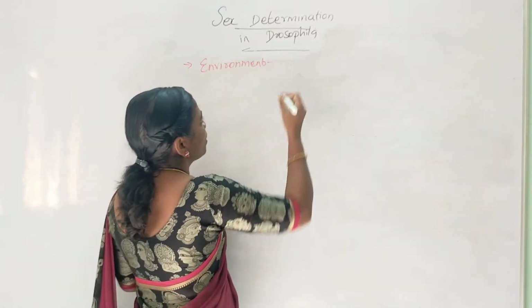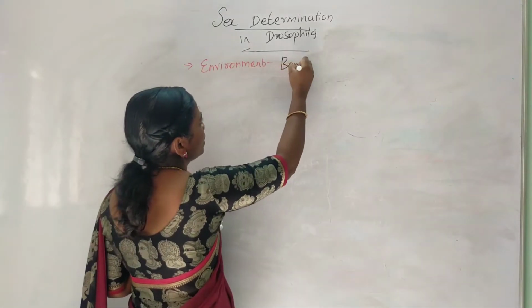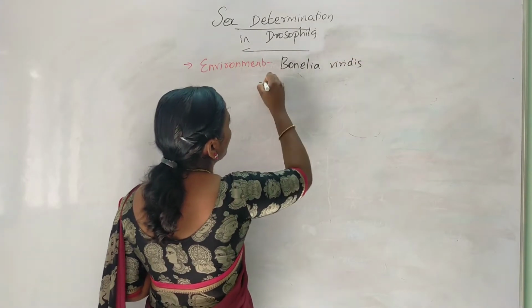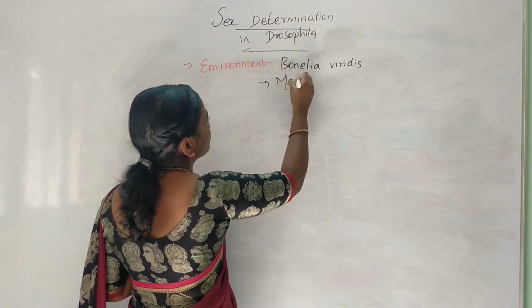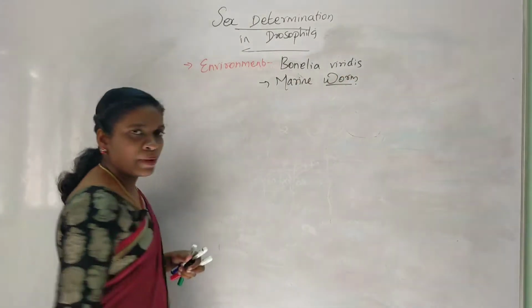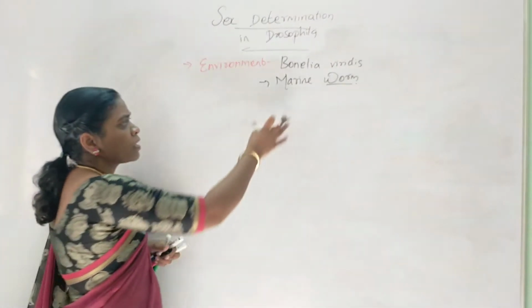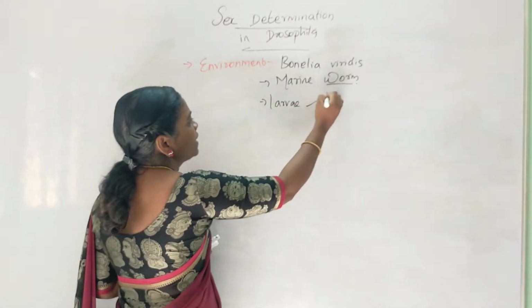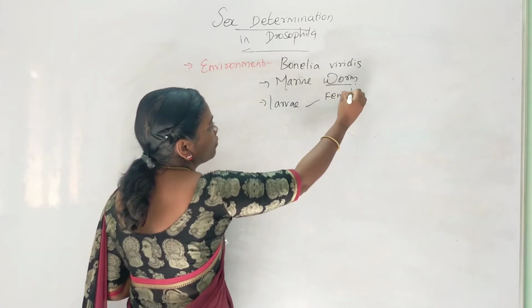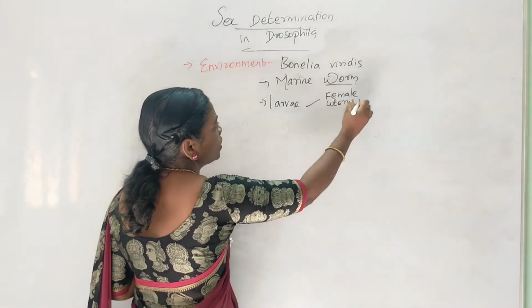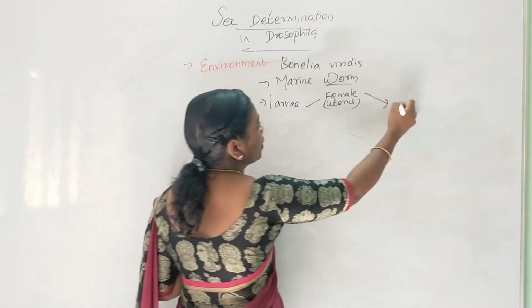The best example we can see here is Bonellia viridis. This is the name of a marine worm. If the larva of this marine worm settles inside the female body, inside the uterus of the female, it will develop into a male.